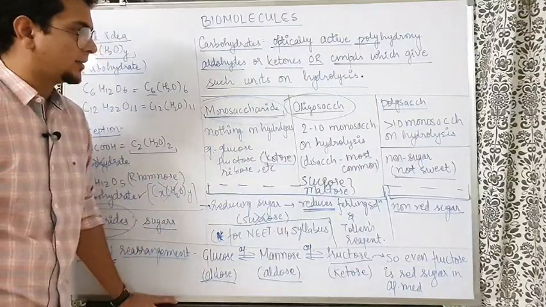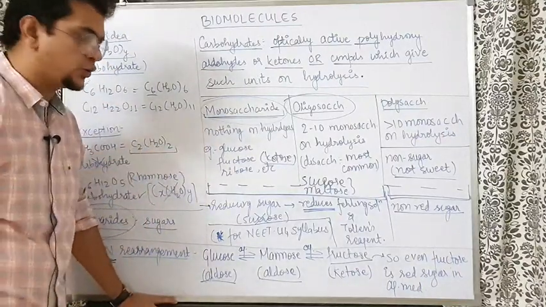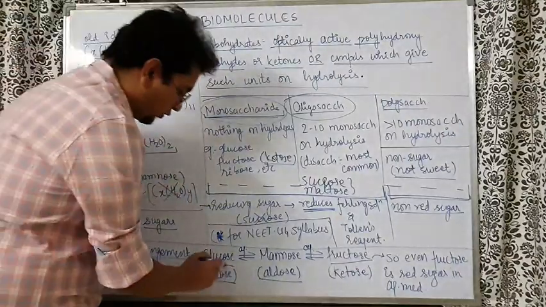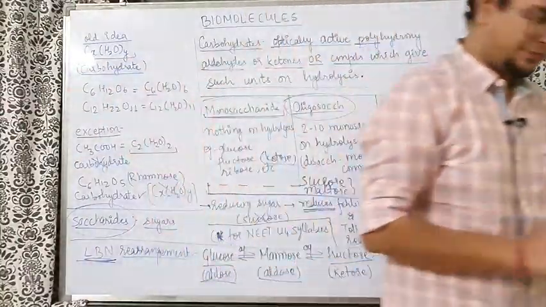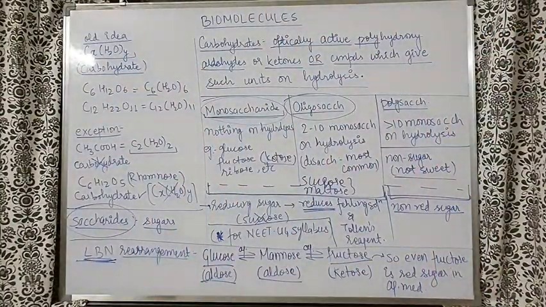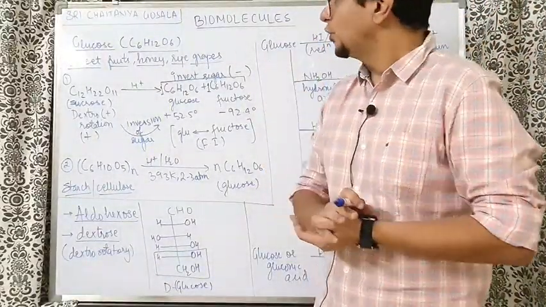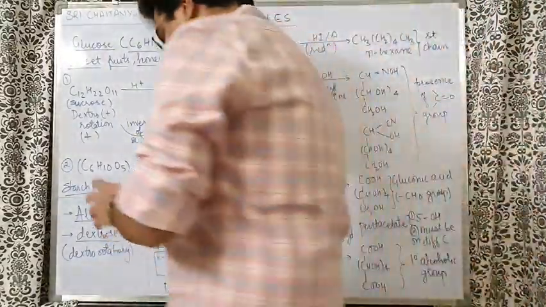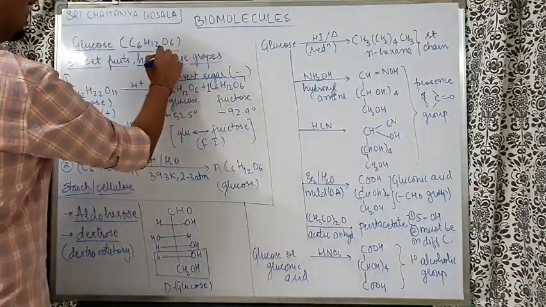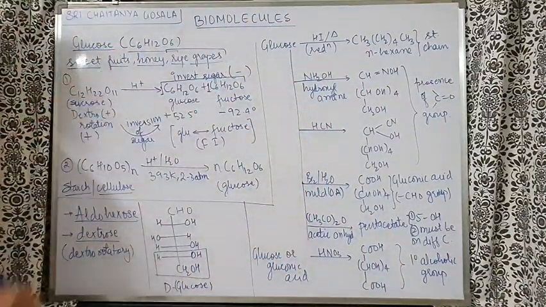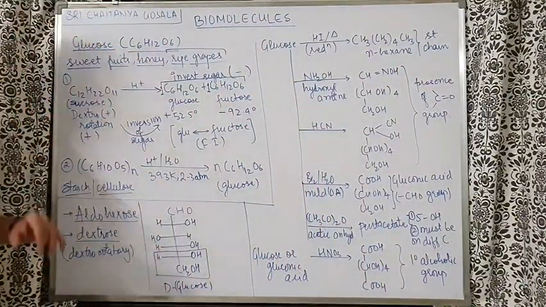So these are the things regarding the reducing and non-reducing sugars. Now I will enter into the glucose part. So let us carry on here. Now let us talk about glucose. Glucose, as per the chemistry NCERT, is found in sufficient quantity in ripe grapes.